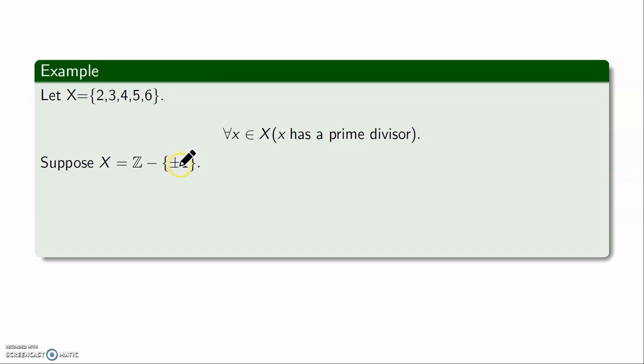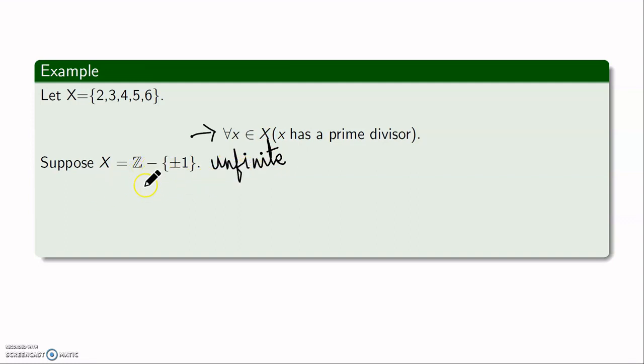Okay, I'll collect all the integers other than plus or minus 1. Now if I want to prove this same statement for this set, I cannot pick up one element at a time and verify because this is an infinite set. I simply cannot do this.